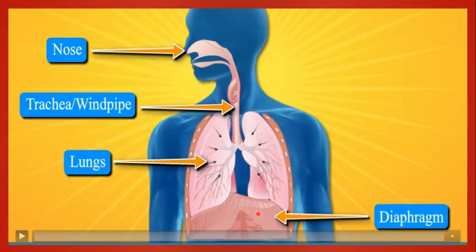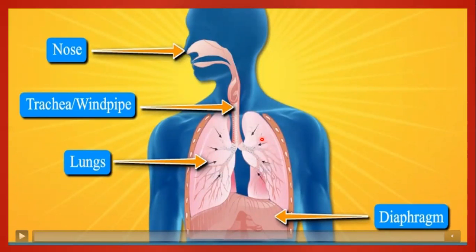When we breathe out, the diaphragm moves upwards, and the air from the lungs is pushed out. And when the diaphragm pulls itself downwards, the air enters the lungs, and it is supplied to the whole body.